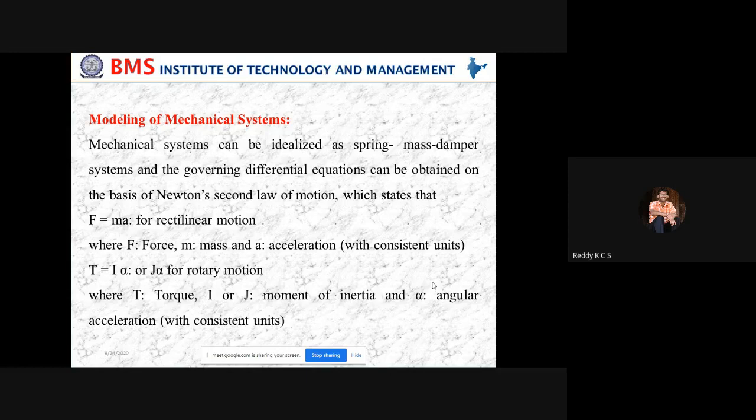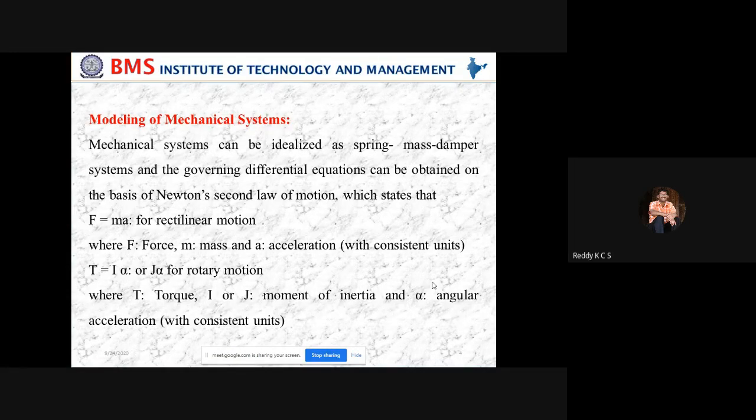In the rotational motion, force is equivalent to torque, mass is equivalent to moment of inertia, and acceleration is equivalent to angular acceleration. In the case of rotary motion, linear velocity v is equal to r omega, and linear acceleration is r alpha.